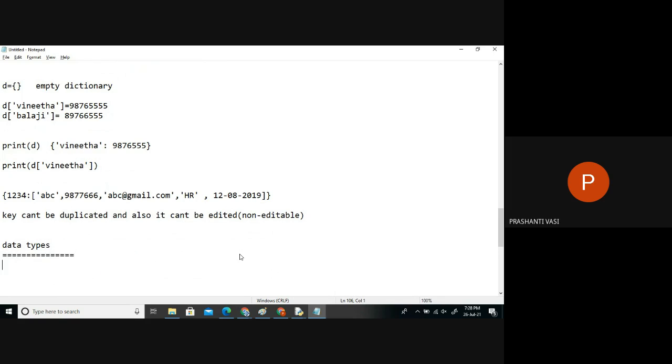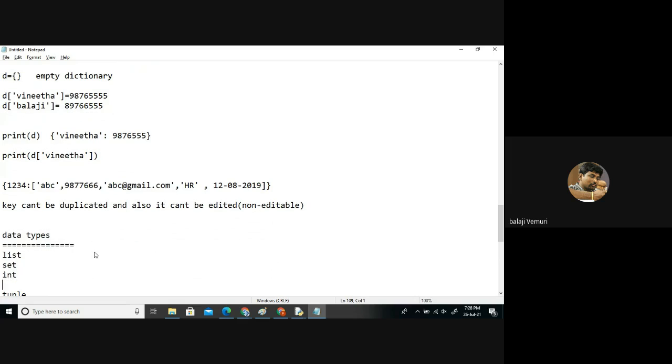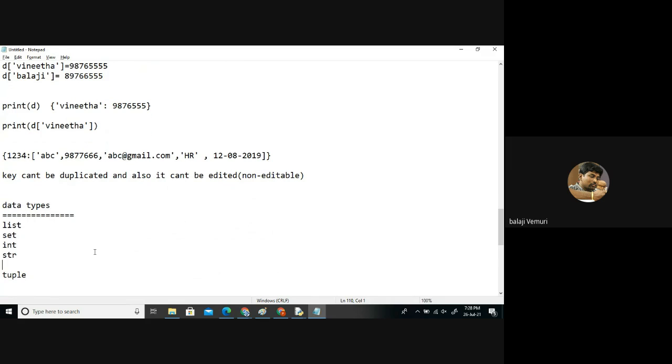Tuple, list, set, string, boolean, and the numeric types, int and float.